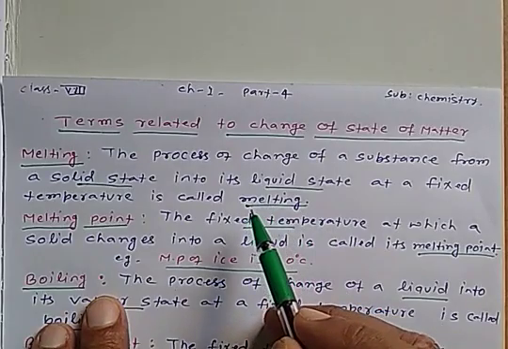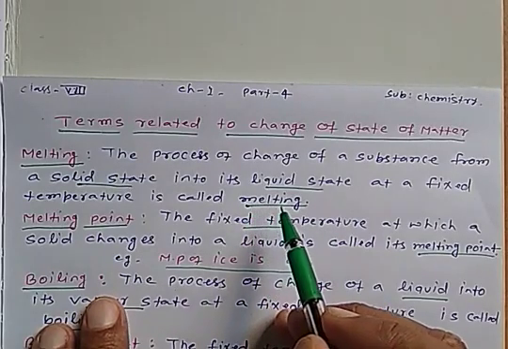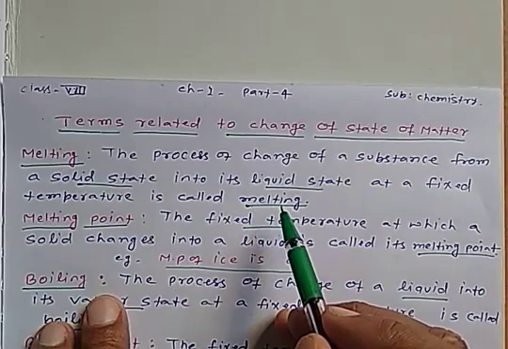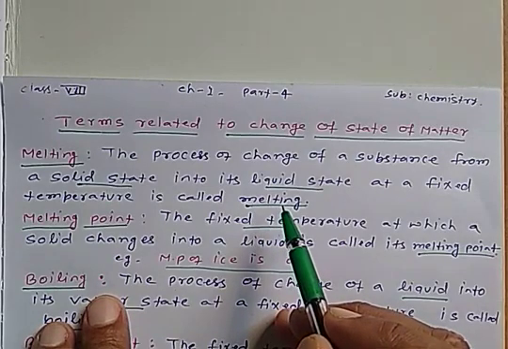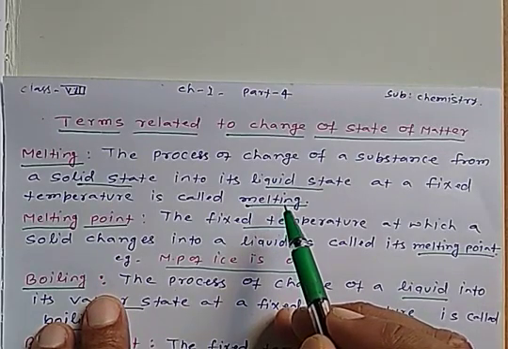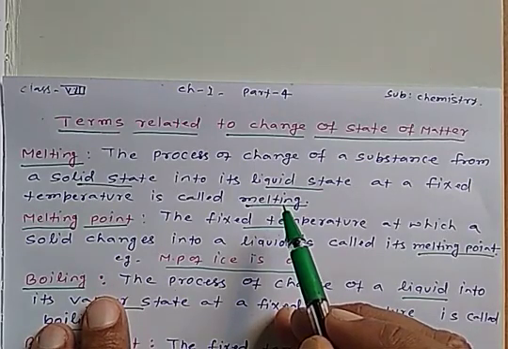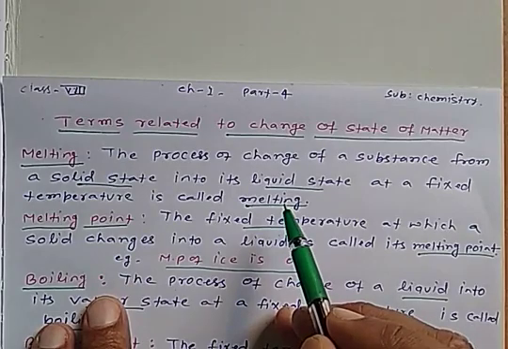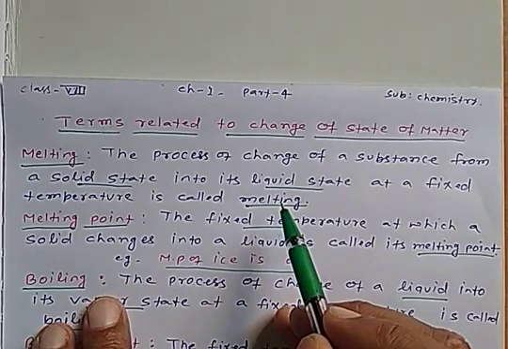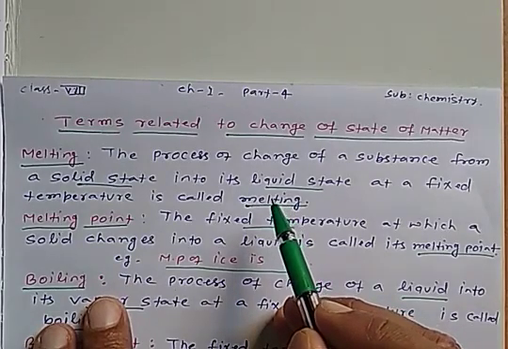As for example, when we take some ice and heat it, then ice changes into water. So that process is called melting.